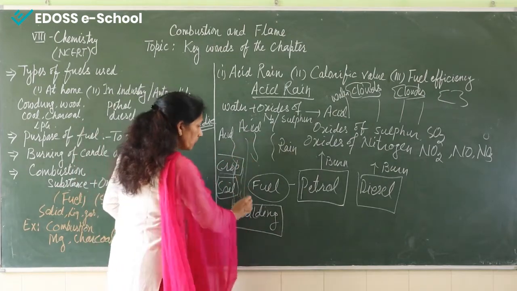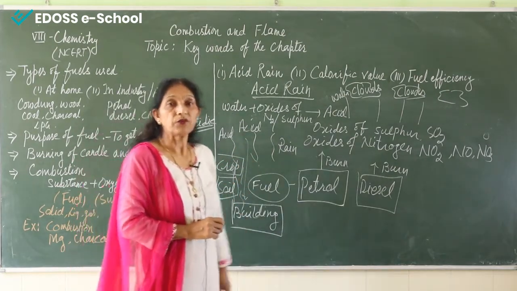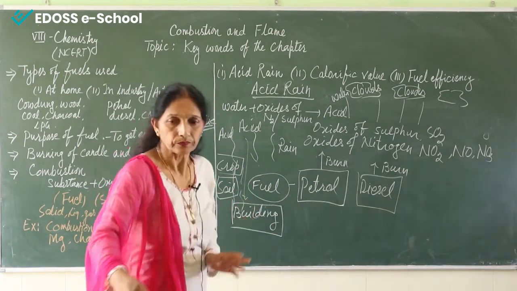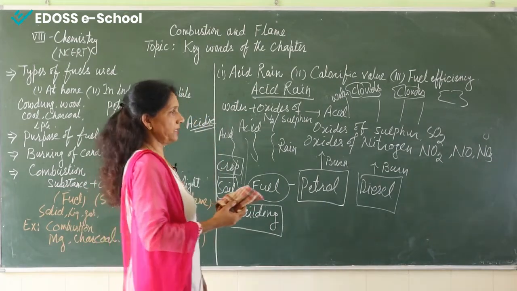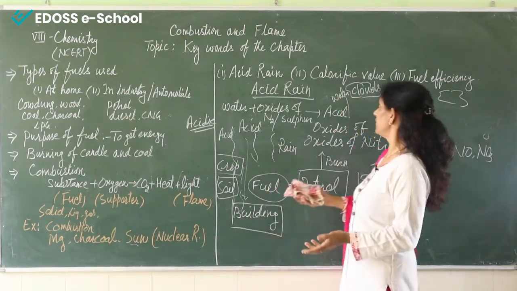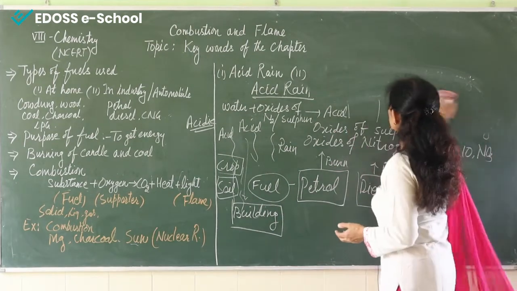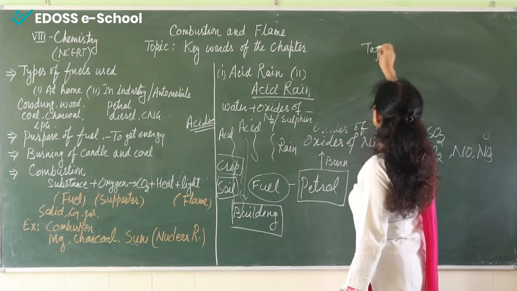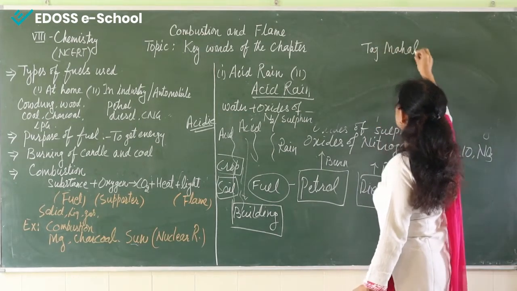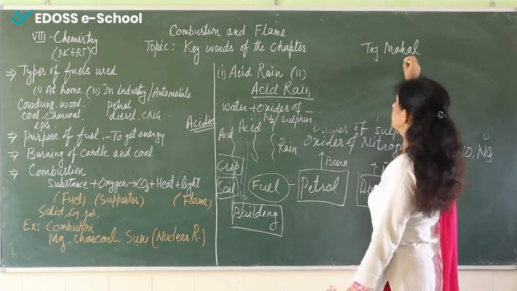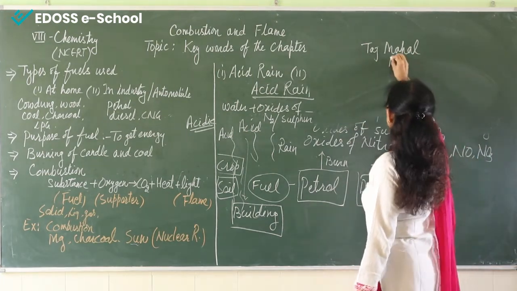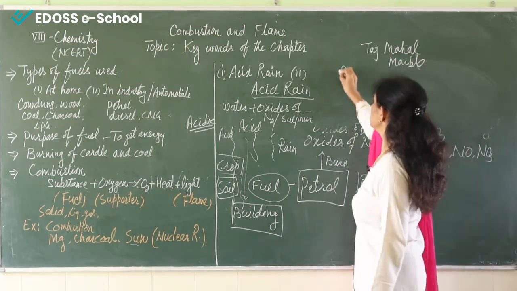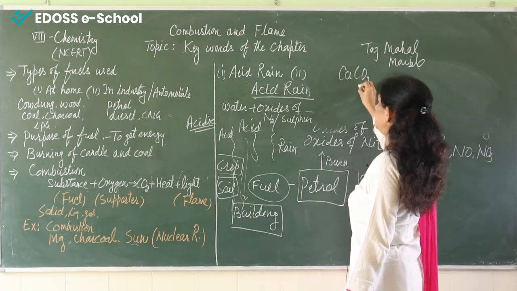And if it falls on buildings, we are talking about monuments, just like the Taj Mahal. Everyone knows that the Taj Mahal is made up of marble, and the formula of marble we know, marble means calcium carbonate.